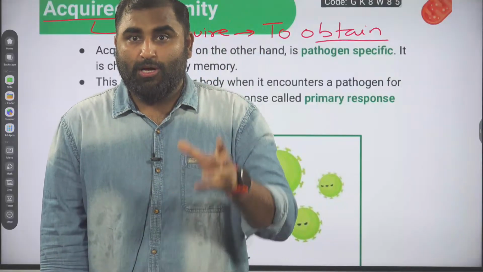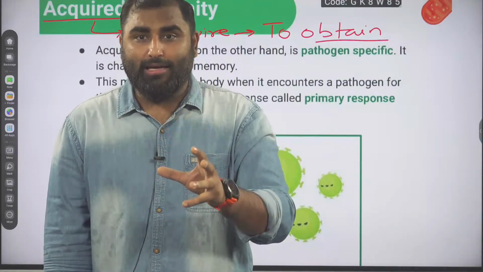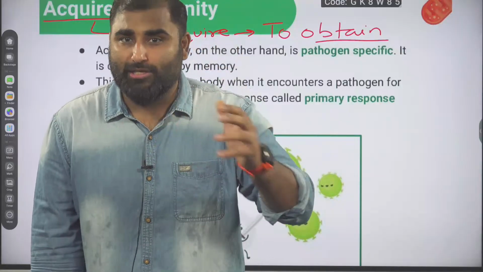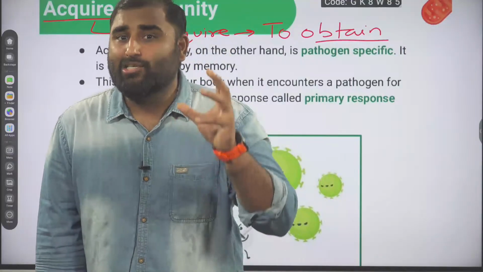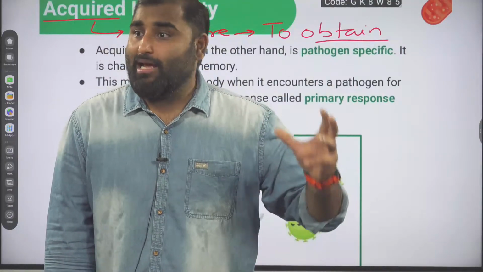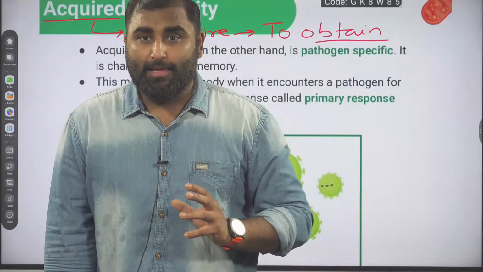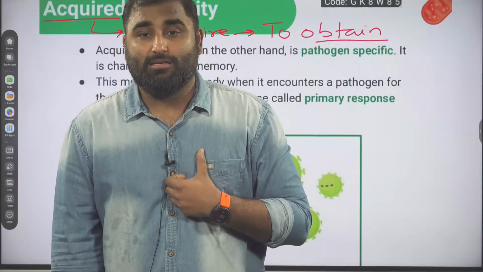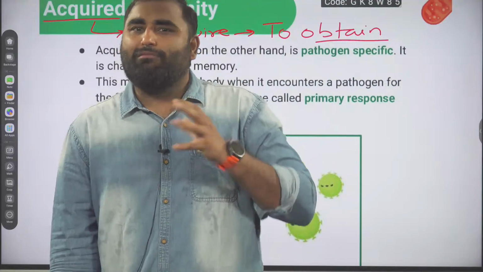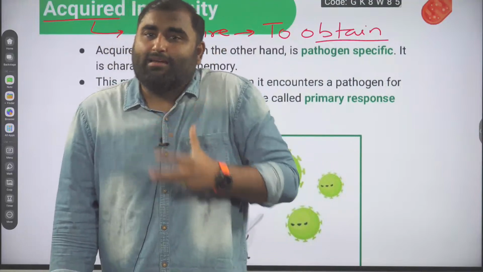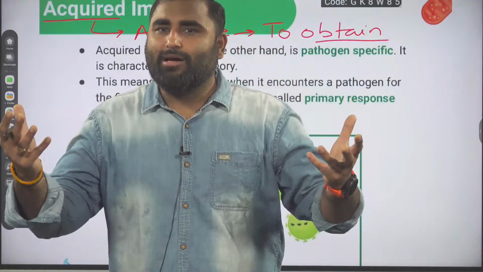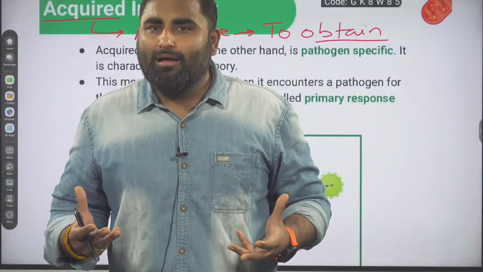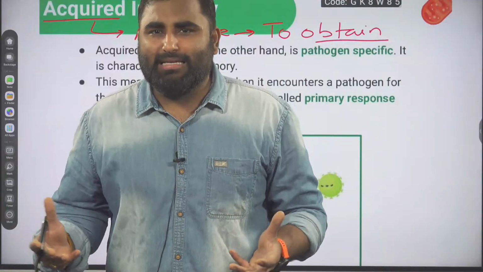So here also, when your immune system gets exposed to different pathogens. What are pathogens? Disease causing agents. I hope in the previous classes, the pathogen word is clear to you all. So when your body is exposed to different kinds of pathogens, your body will fall sick for the first time, because for the first time it has got exposed to that particular pathogen. And then you will fall sick for 7, 8, 9 days.